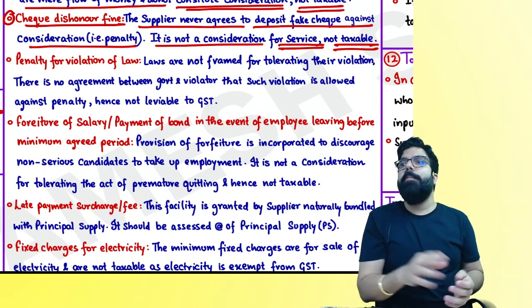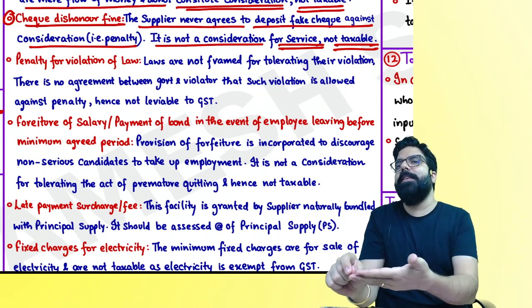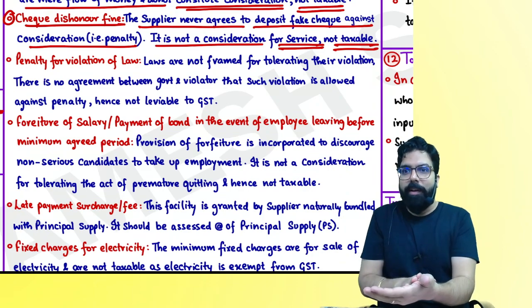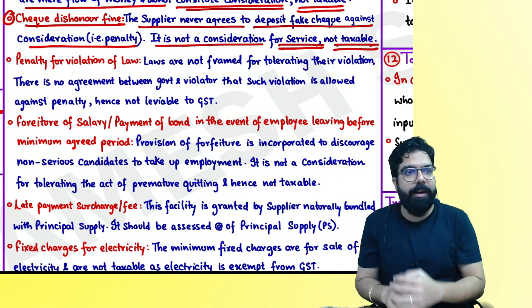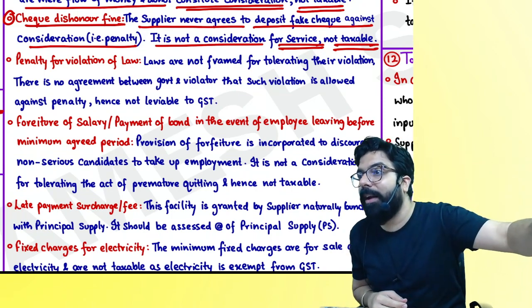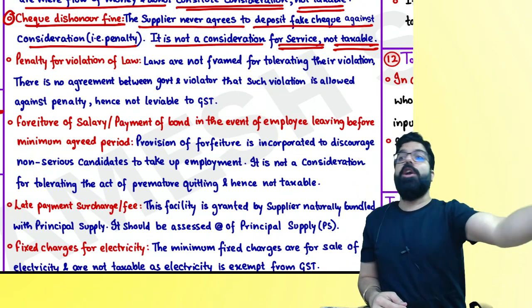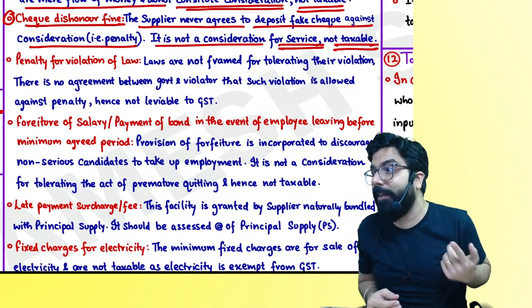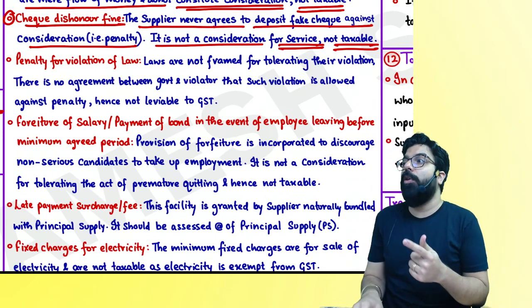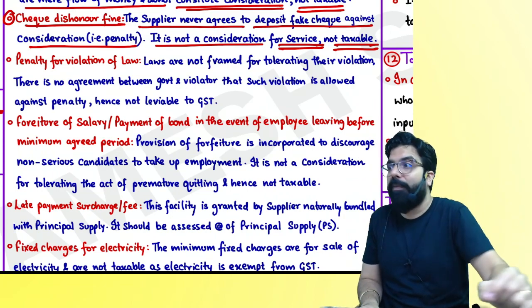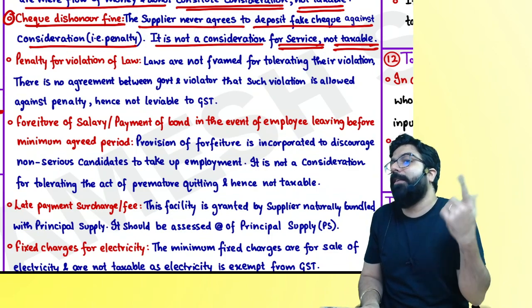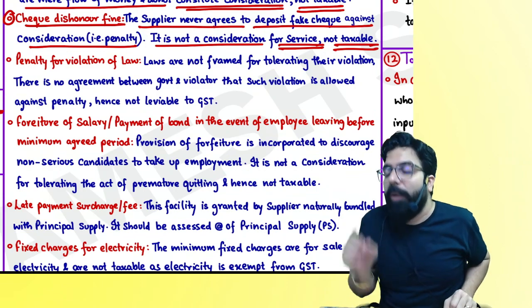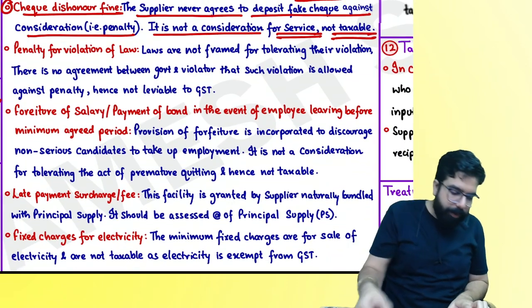There can be no agreement like this for violation of law. Can you make an agreement that you violate the law and I will charge you 500? Has the government made such an agreement with you that it will tolerate your act and you have to pay 500? So when the police is taking 500 rupees fine from you for violation of law, is it compensation or consideration? Will GST come on that amount?